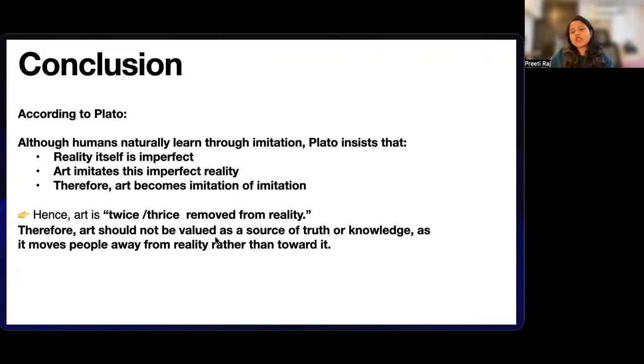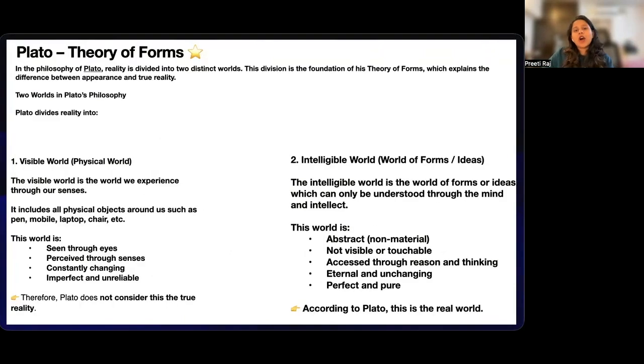So, therefore, art should not be valued as a source of truth or knowledge, as it moves people away from the reality rather than towards it. Now, let's talk about Plato's theory of form. So, this is Plato's most famous philosophical idea, the theory of form.